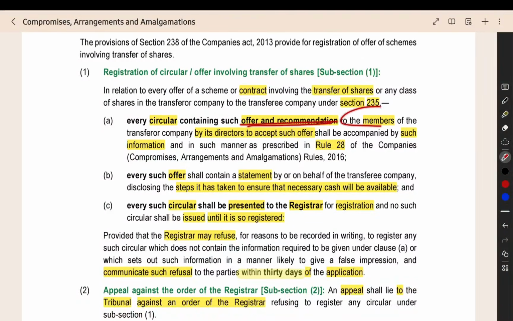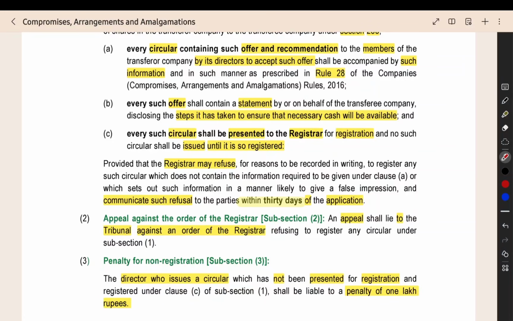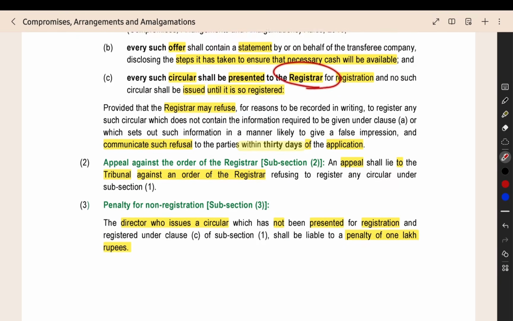The offer to the members of the transferor company, that is the dissenting shareholder, will be given, and the additional information will be there. That additional information will be given in Rule 28. Such information should be there in the offer notice. Then you should have a statement that necessary cash will be available for paying the dissenting shareholder. Then it should be registered with the registrar.